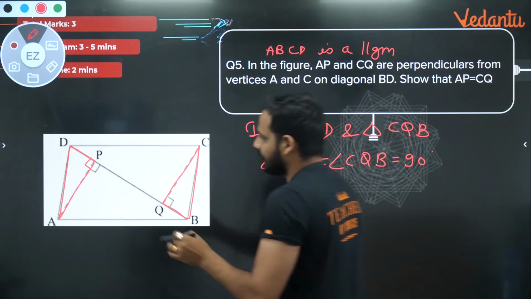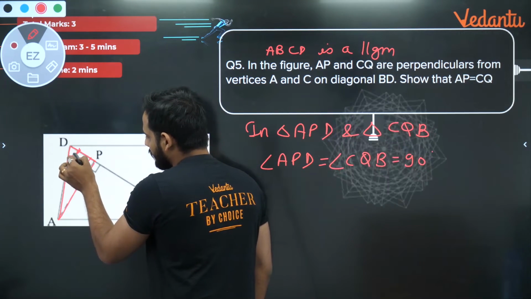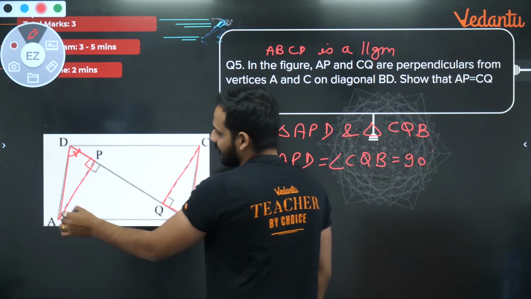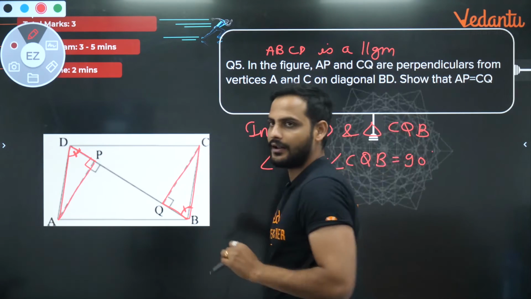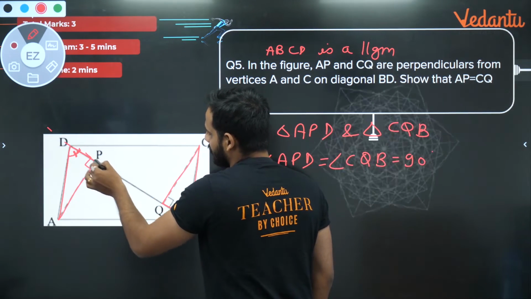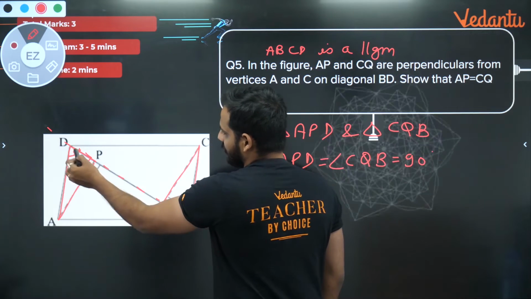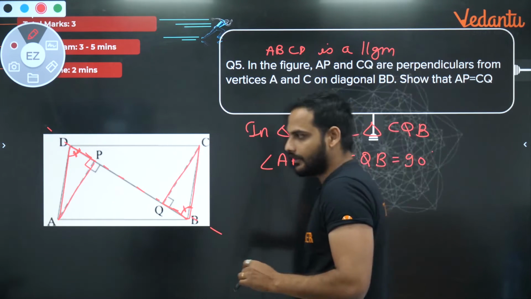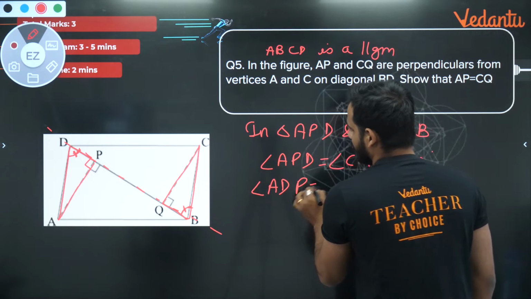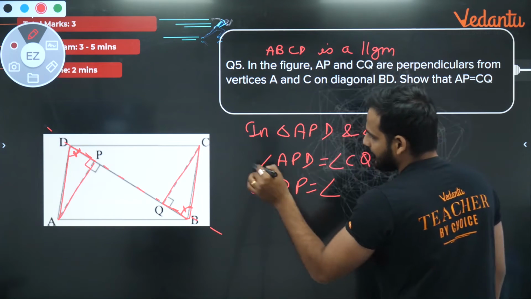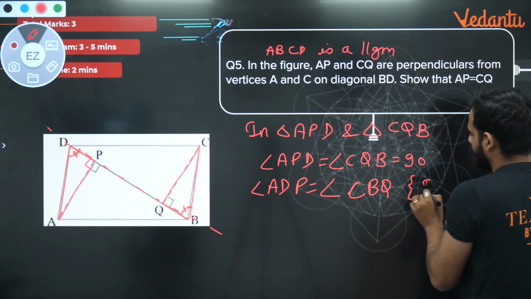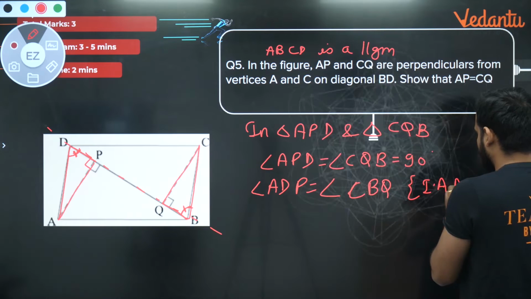Next thing, look carefully, this angle will be equal to this angle. Why? AD and BC are parallel, because it is a parallelogram. So you can see that BD is acting as a transversal. So this angle and this angle are a pair of interior alternate angles. So I can say that angle ADP is equal to angle CBQ, because of interior alternate angle.